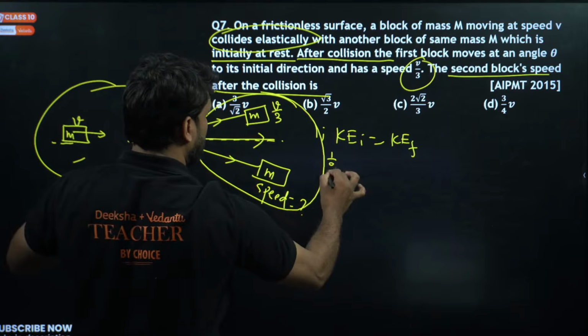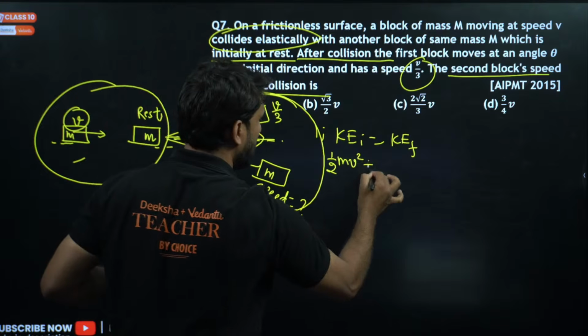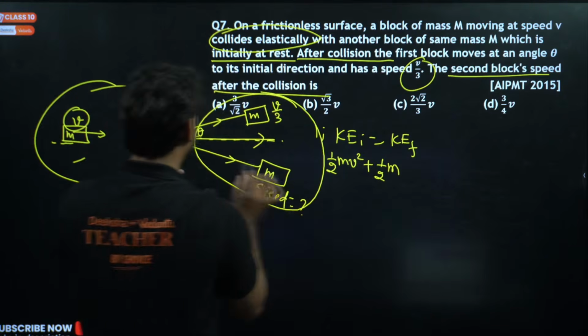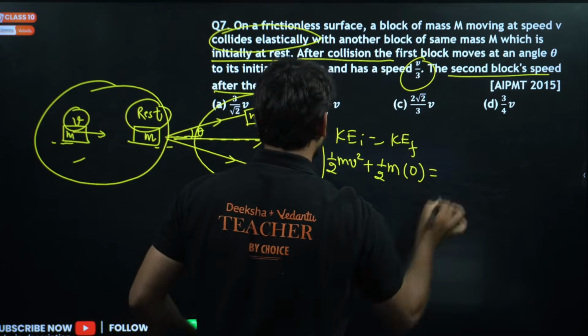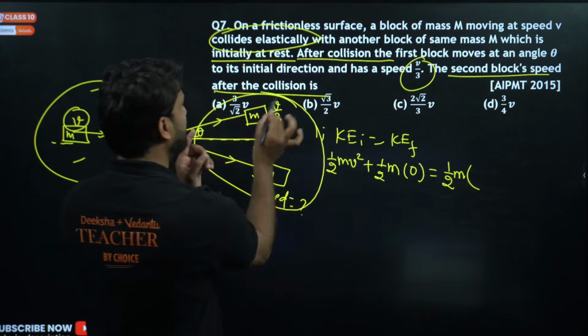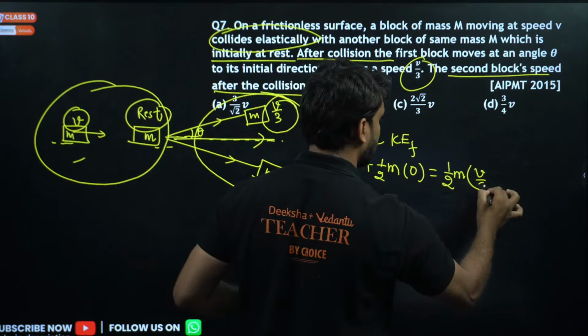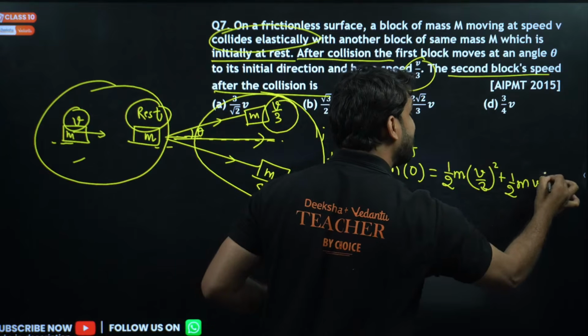So 1 by 2 m velocity is v square plus 1 by 2 m. Here the velocity is 0 because the second body initially is at rest. Kinetic energy final is half m velocity with this body is v by 3 square plus half m v dash square.